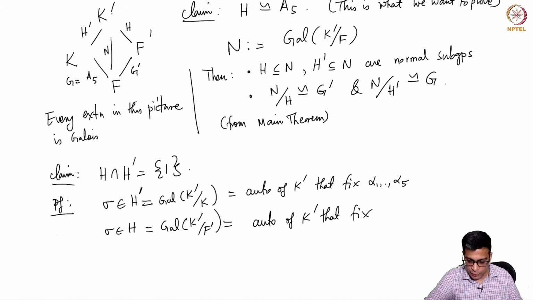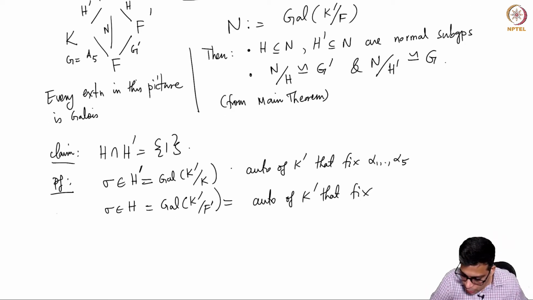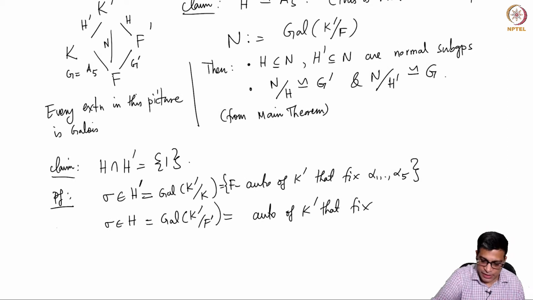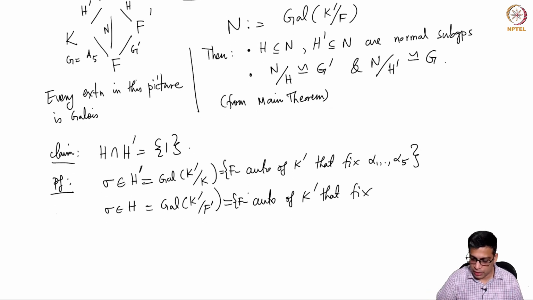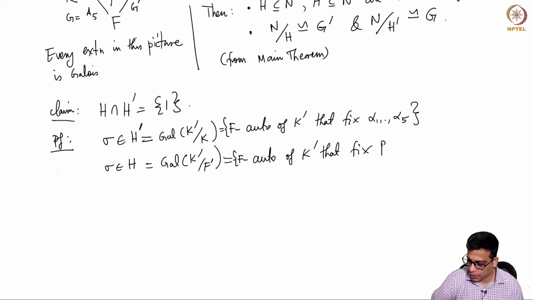H is the Galois group of K prime over K, so automorphisms of K prime that fix K, and in particular fix alpha 1 through alpha 5. And H prime consists of F automorphisms of K prime that fix beta 1 through beta p.